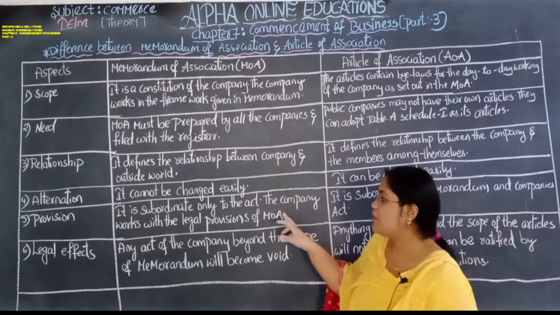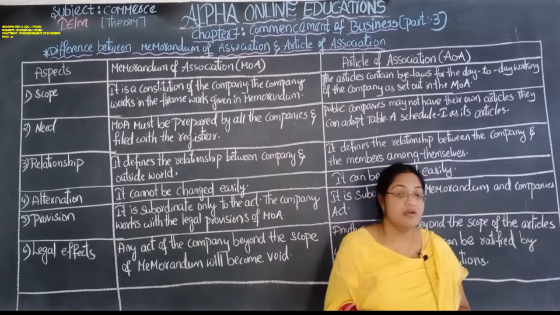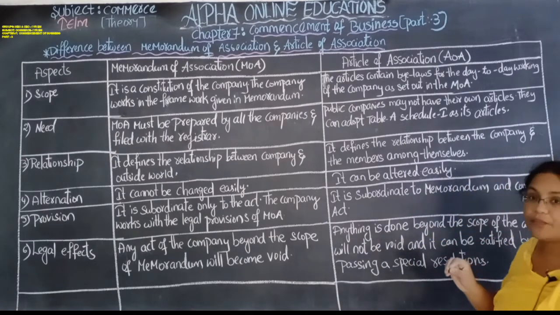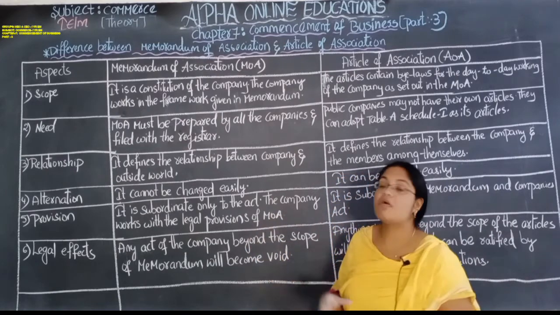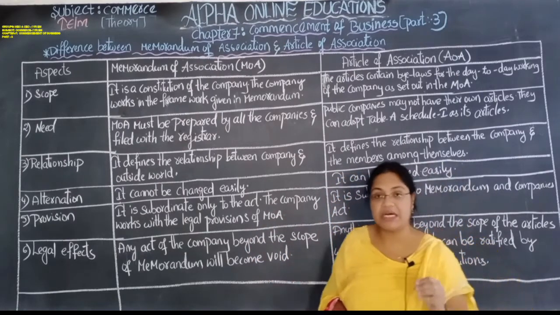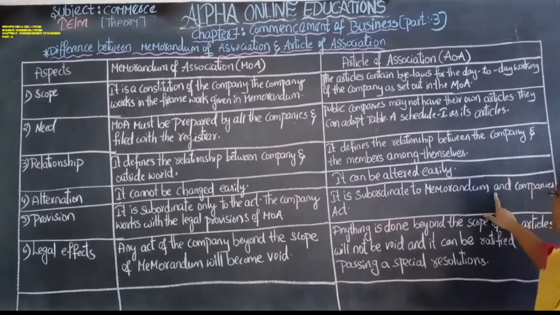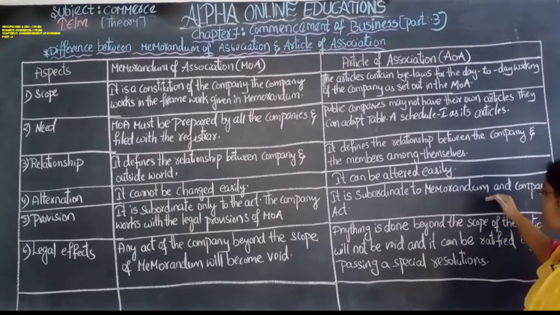The company works within the legal provisions of the memorandum of association, and the company will be run according to those provisions. The article of association is subordinate to the memorandum of association and also to the Companies Act 2013.